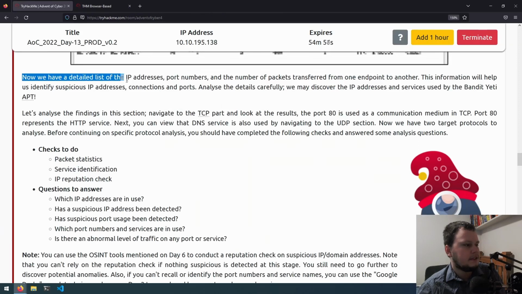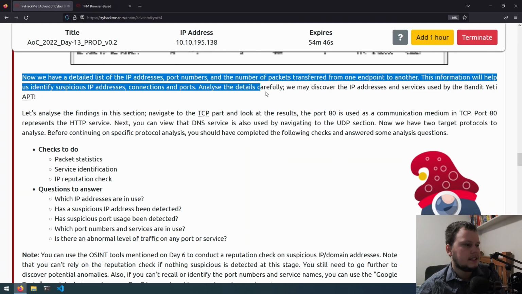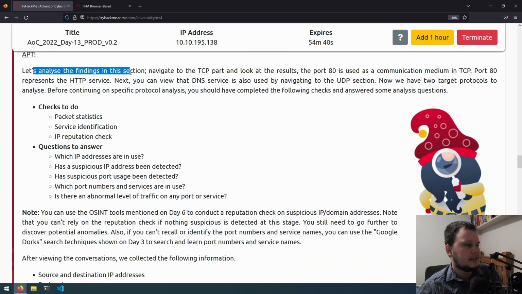Now we have a detailed list of the IP addresses, port numbers, and the numbers of packets transferred from one point to another. This information will help us identify suspicious IP addresses, connections, and ports. Analyze the details carefully. We may discover the IP addresses and services used by the Bandit Yeti APT. So let's analyze the findings in the section. Navigate to the TCP part and look at the results.